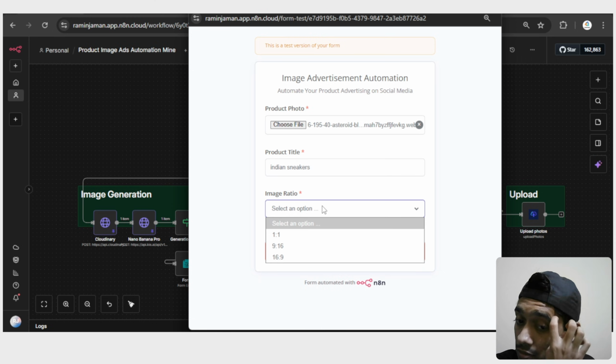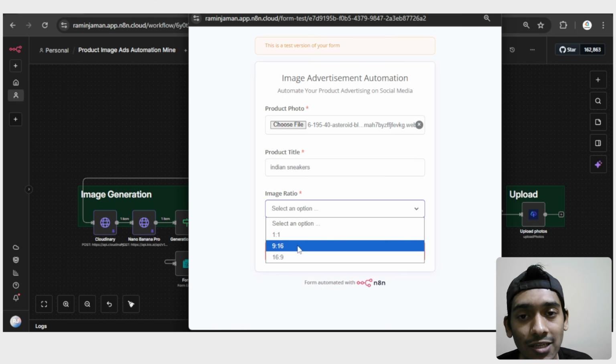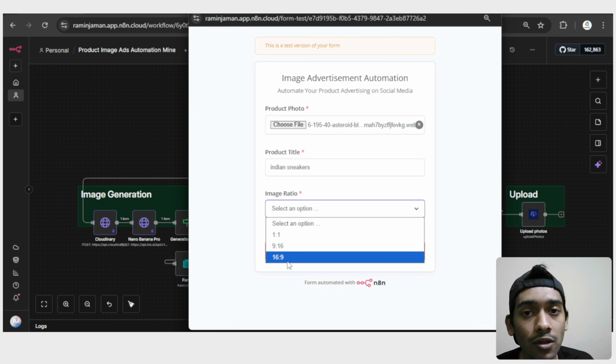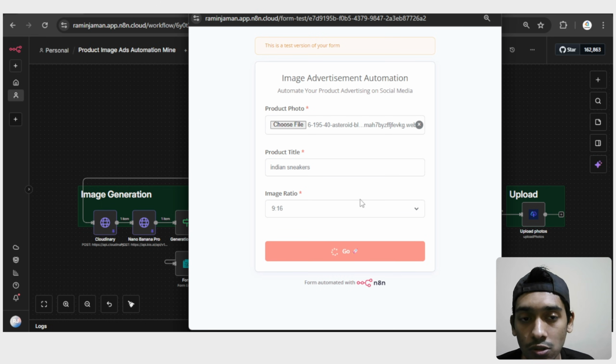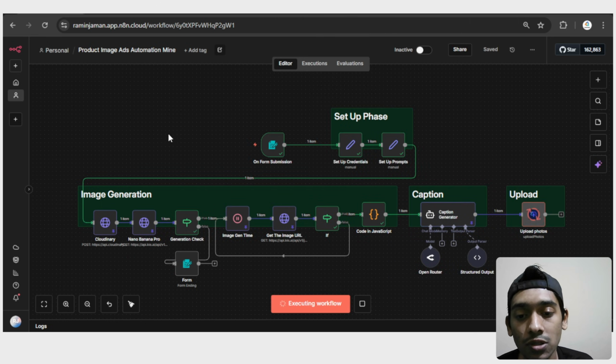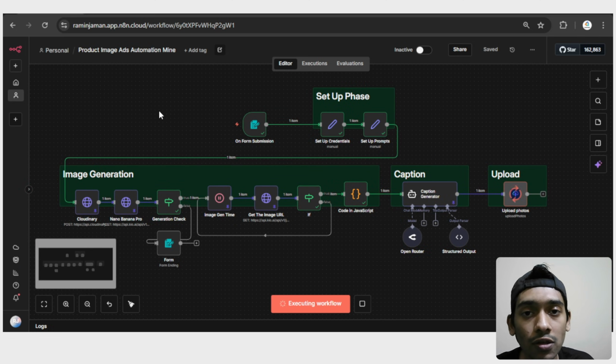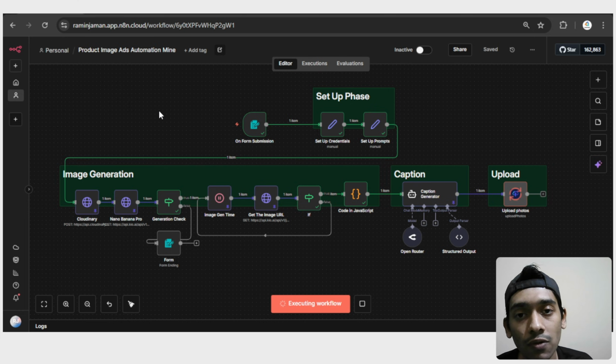And in place of image ratio, I only have to choose what the image ratio will be. I'll go with 9:16 because I need a vertical image. You can go with 1:1 for a square. You can also go with 16:9 if you want a horizontal image. Okay, I'll go with the vertical image, then I'll go with go. Now this AI automation system, as you can see, started like the previous one. And now instead of uploading the video, as I said, it will only upload the image.